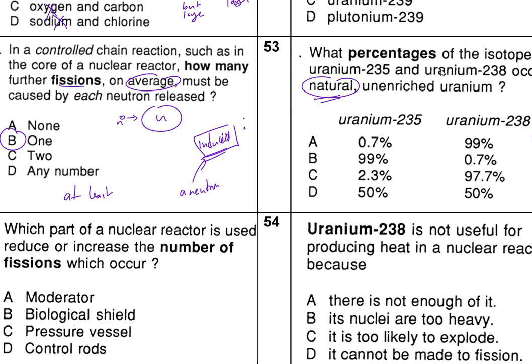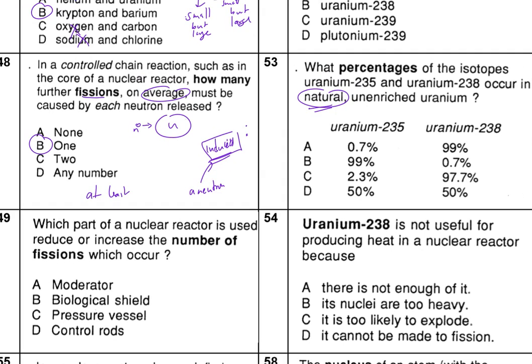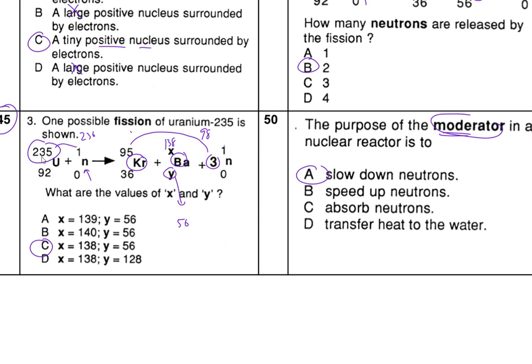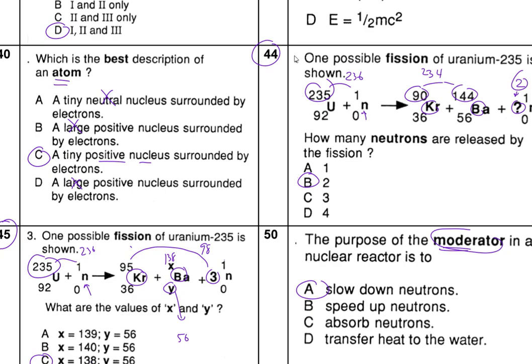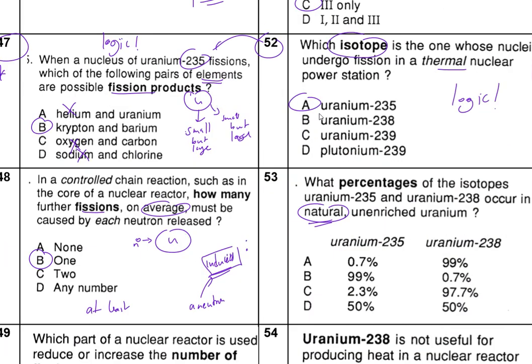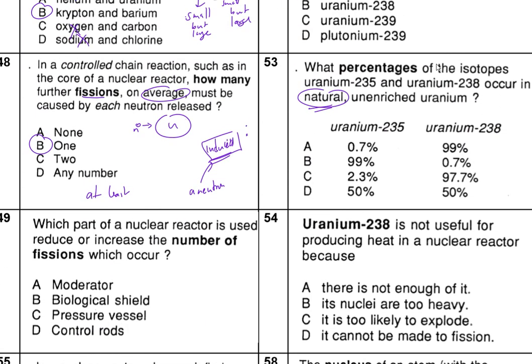You can see that in two questions already, question 45, uranium 235, we are making it happen. Question 44, we are making it happen. There should be another question. Here we go, in question 52, we are also making it happen. We're making 235 happen in the reactor. So which one takes place naturally? This here is induced. We make it happen, so it doesn't happen naturally.